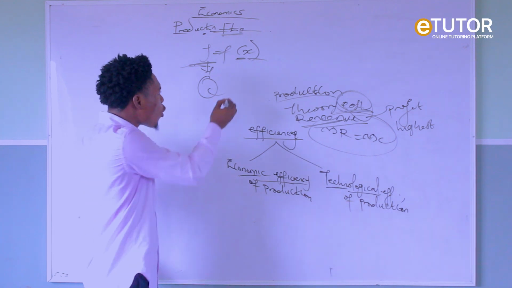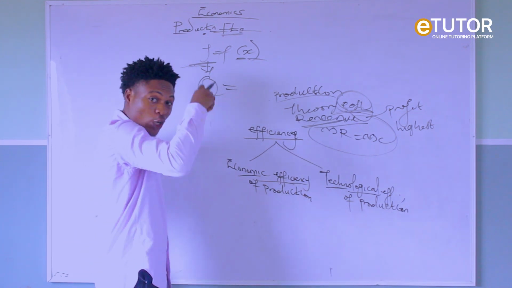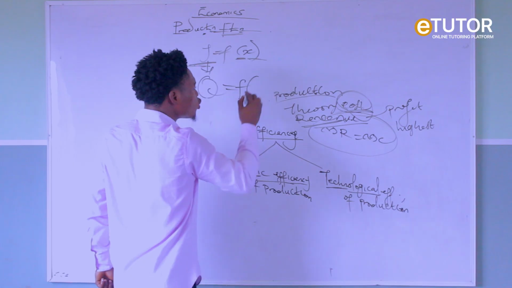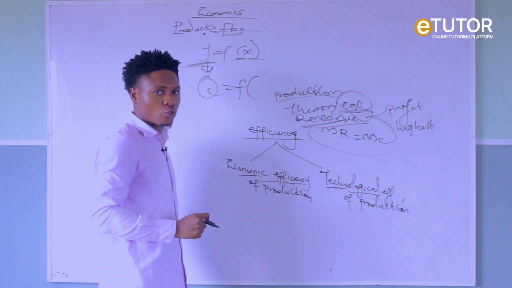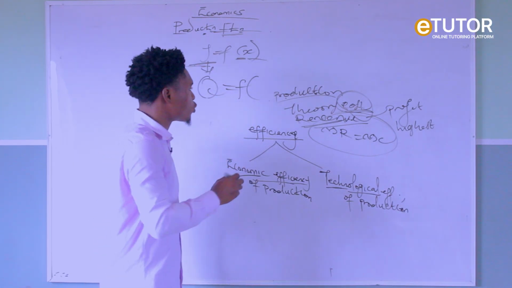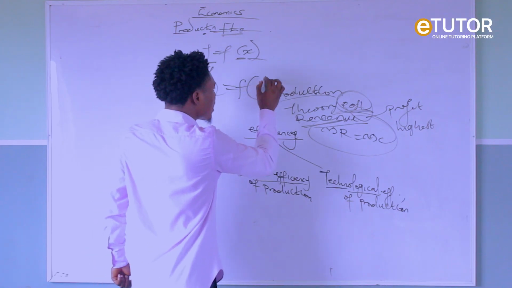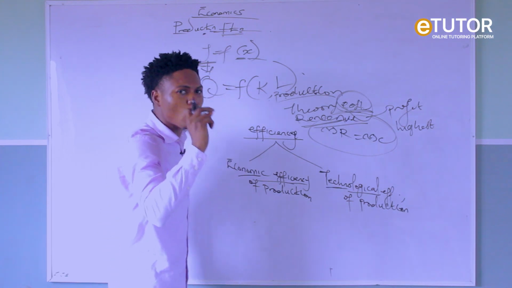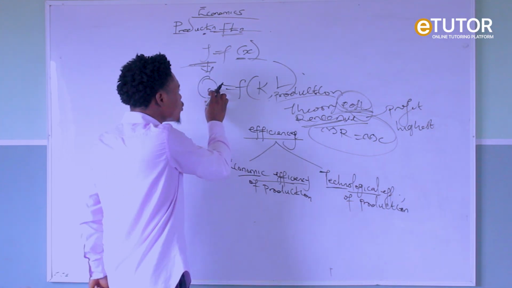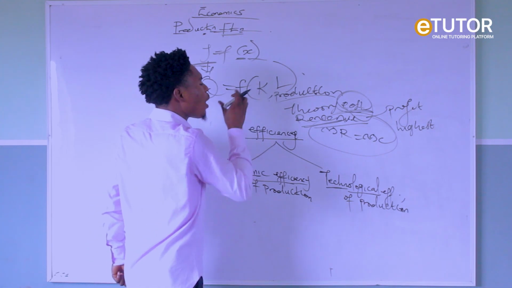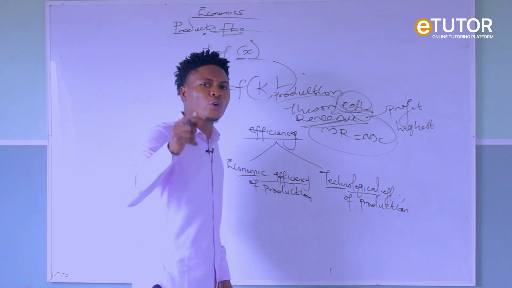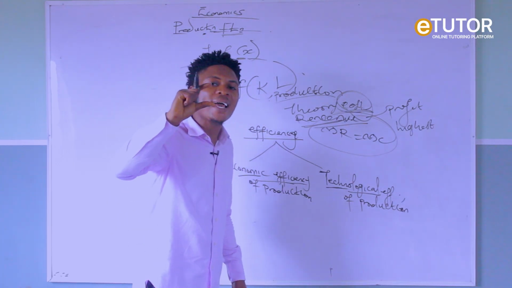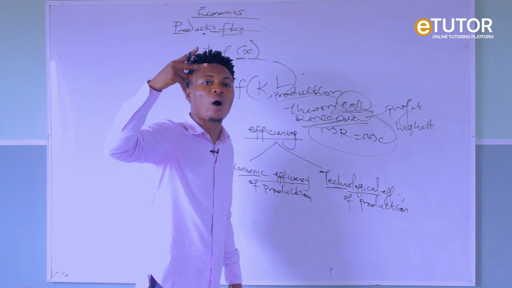the output. So output, which is the quantity Q, is a function of two variables. What are the two variables? The first variable is capital, while the second variable is what? Labor. So production or output is a function of what? Capital and what? Labor. So under production function, we minimize the factors of production to two variables, labor and what?